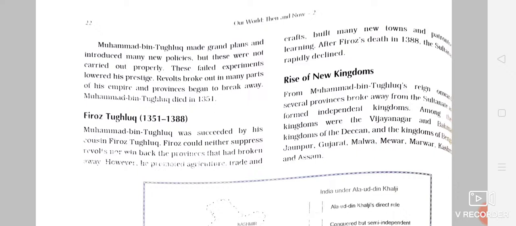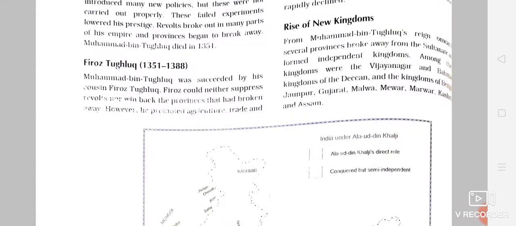But still, he had introduced and carried out many welfare programs. He promoted agriculture, trade, crafts, new towns, and he supported learning. Then Firoz Shah also died in the year 1388, and this way the Sultanate rapidly declined. After some time, we will see that some new kingdoms arose.